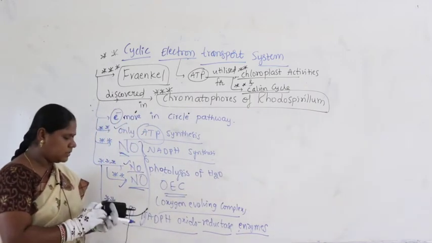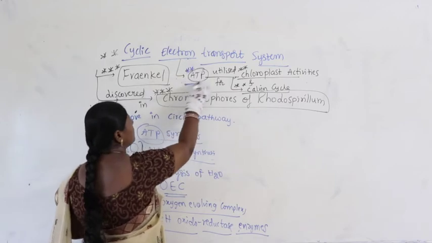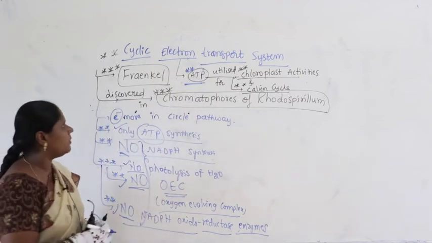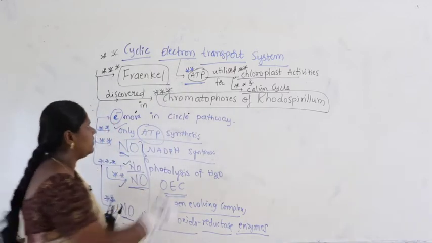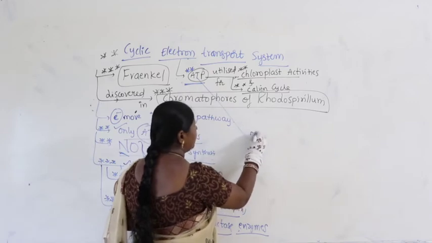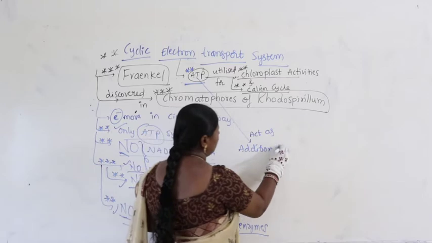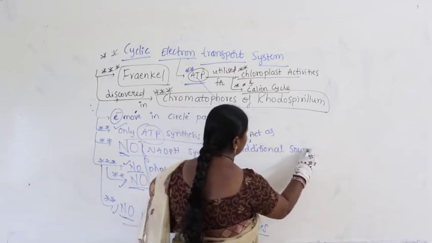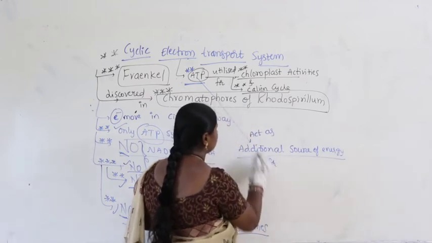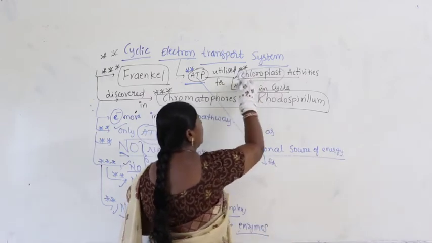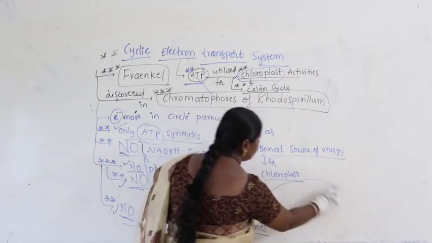So, the energy being synthesized, called ATP, through cyclic electron transport system, it acts as an additional source of energy for chloroplast.